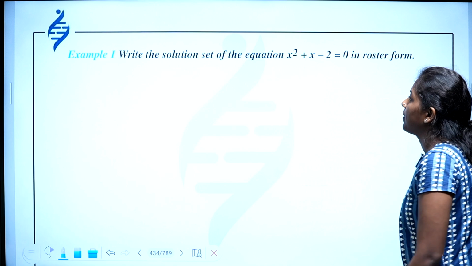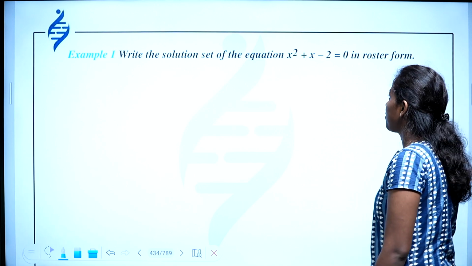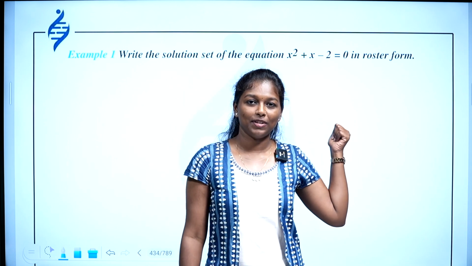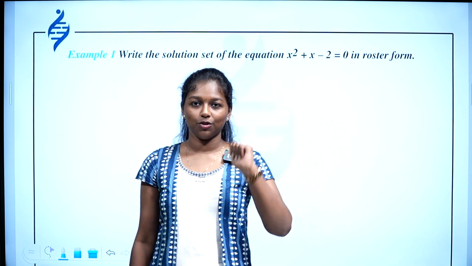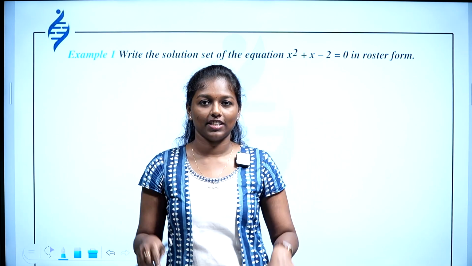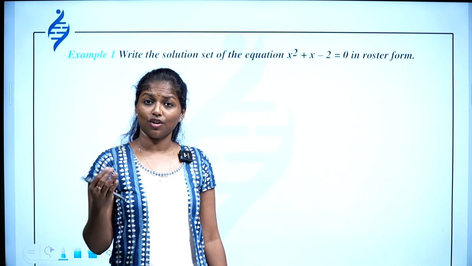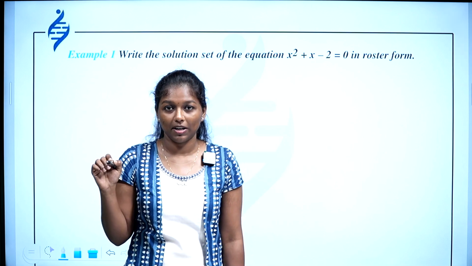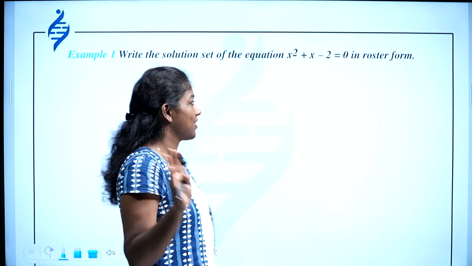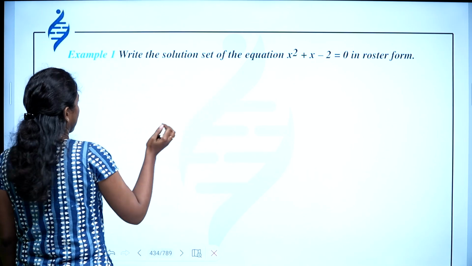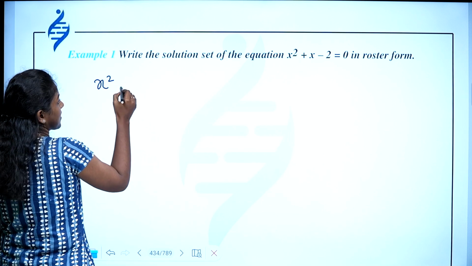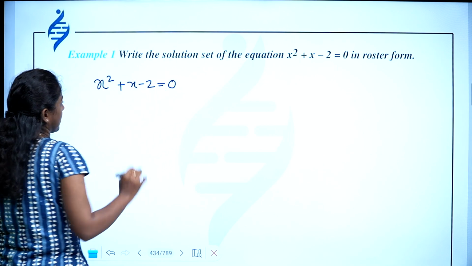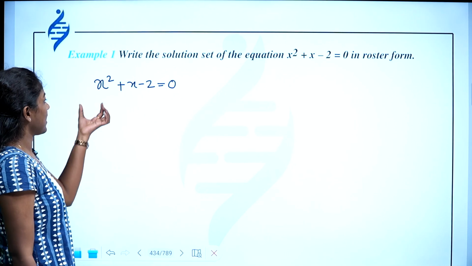write the solution set of the equation x square plus x minus 2 equal to 0 in roster form. So you have been given an equation and you have to find the solution, and then you have to put it in the roster form. Okay, so what was roster form? Roster form means the elements enclosed by braces and separated by commas. Okay, so first of all I have to find the solution. Solution means x square plus x minus 2 equal to 0, and x square plus x minus 2.